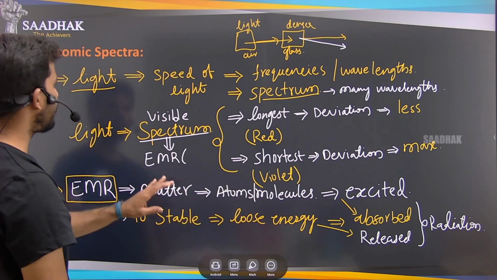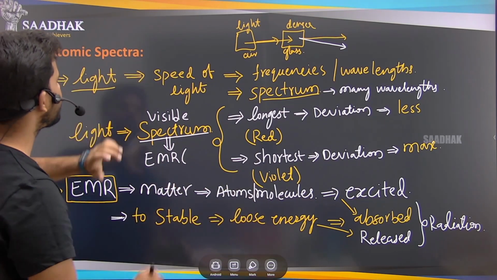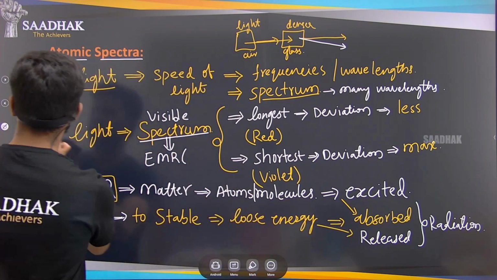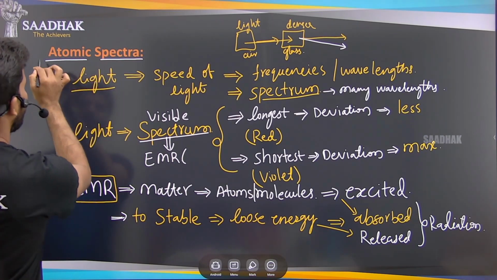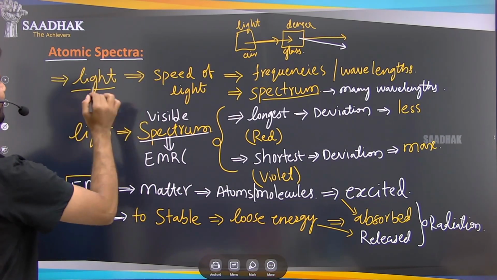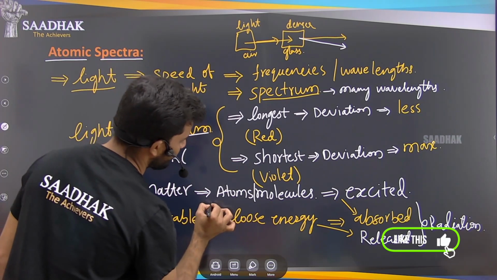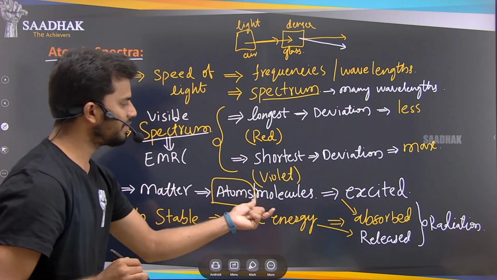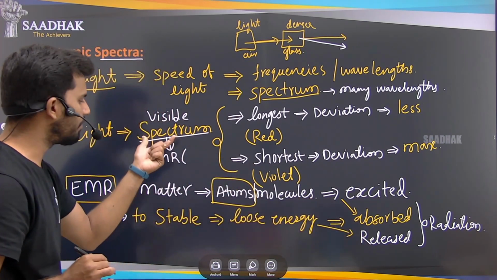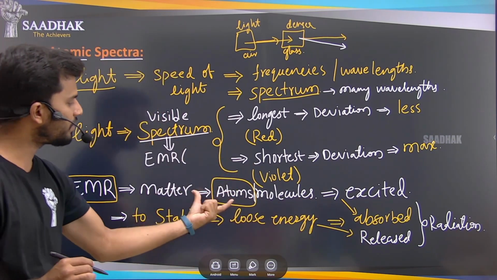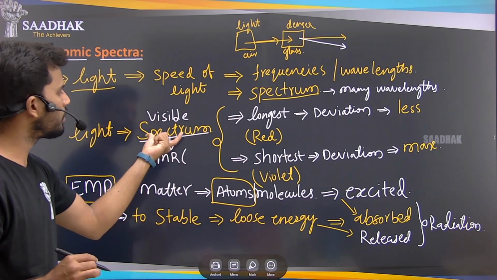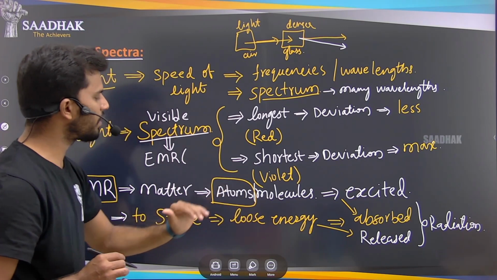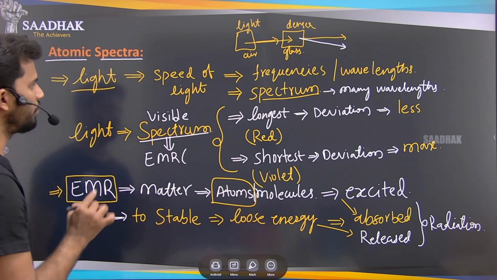Okay. So this is about the atomic spectrum. Now we have come to the main important heading of our slide, atomic spectra. We are analyzing the radiation and the spectrum of the atom. So how does this atom cause this spectrum? What are the different ways that a spectrum can be formed by an atom? That we are going to discuss.